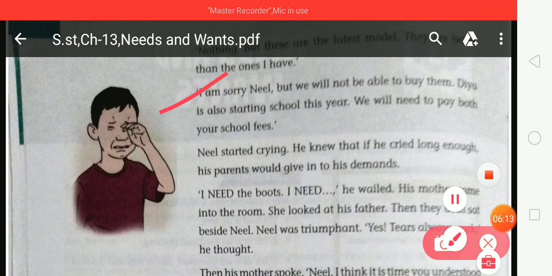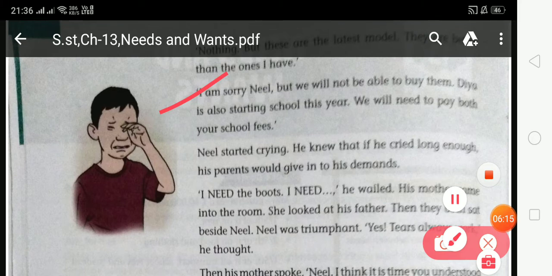I am sorry, Neil, but we will not be able to buy them. Dia is also starting school this year. We will need to pay both your school fees. So then her father said, sorry Neil, I will not be able to buy your new boots because your sister Dia is also starting school this year and we will need to pay both your school fees.